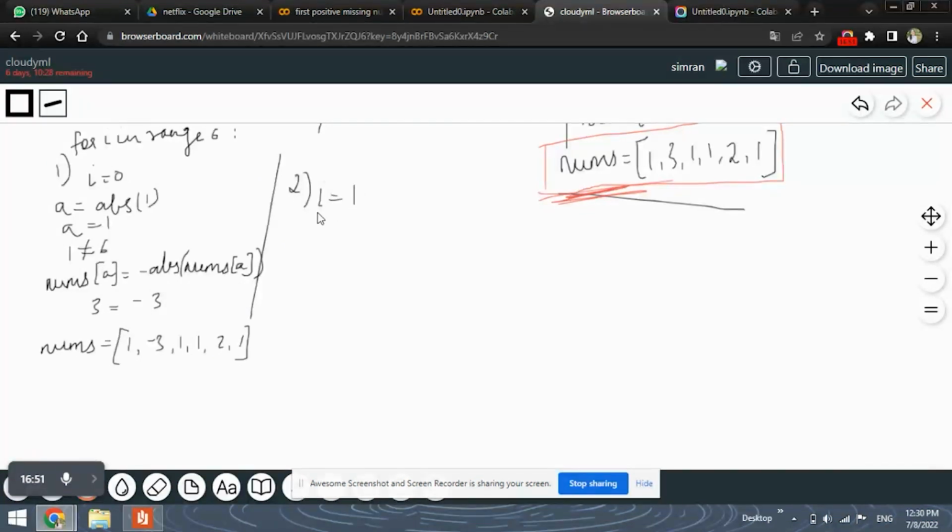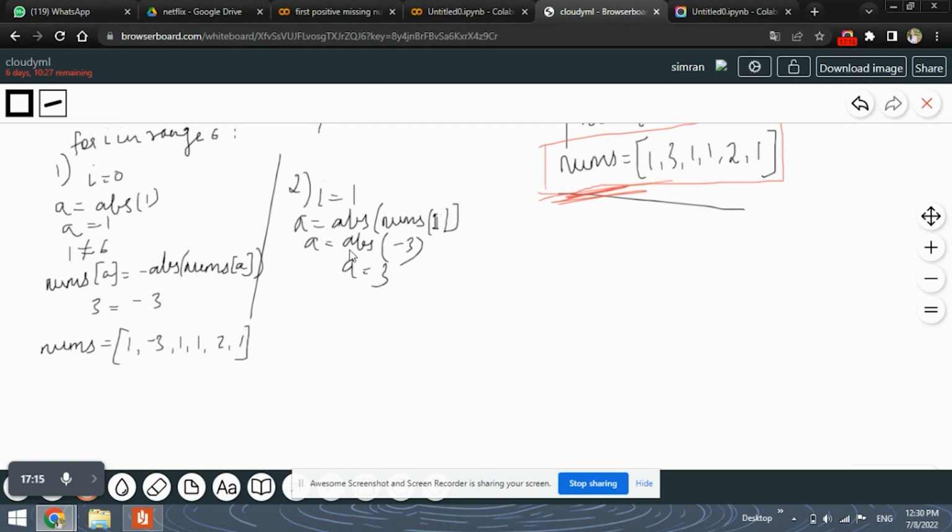Let's move ahead with the second iteration, where I will be 1. After I is 1, we again find the absolute of nums of I. Here nums of I is nums of 1, so A will be the absolute value of nums of 1, which here is minus 3.